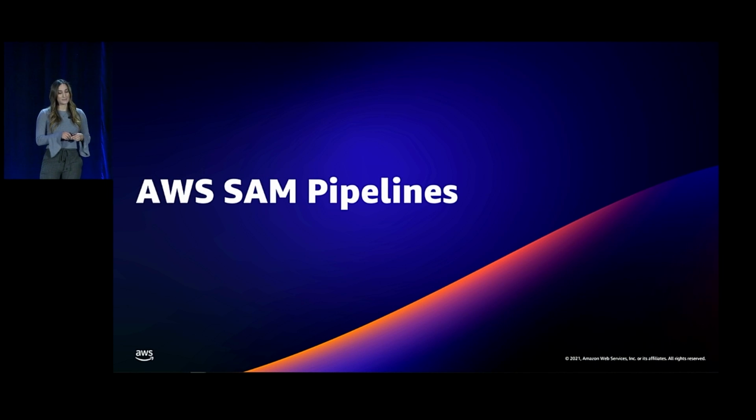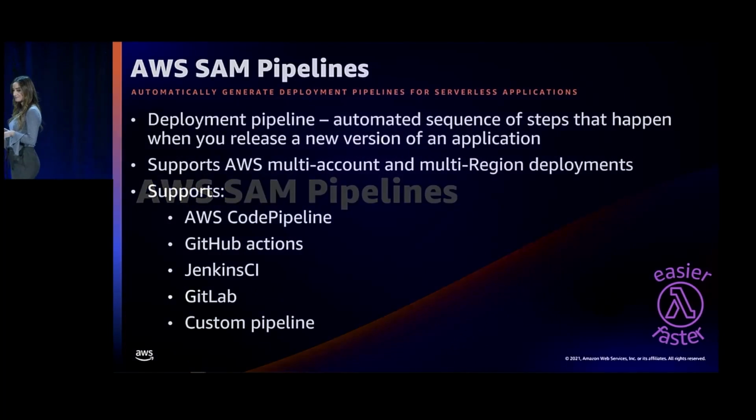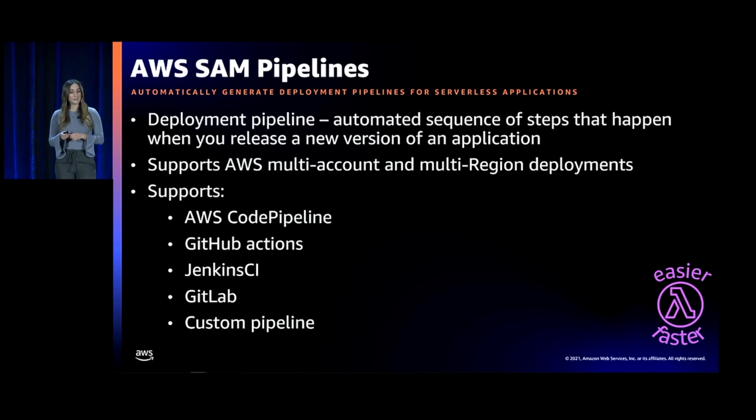All right, next up for SAM is SAM Pipelines. SAM Pipelines is a new capability of the SAM CLI that lets you automatically generate deployment pipelines for your serverless applications. A deployment pipeline is just a sequence of steps that happen when you release a new version of an application. What's great about SAM Pipelines is that with AWS, generally you have multiple accounts and multiple region deployments, and SAM Pipelines supports that. We support CodePipeline, GitHub Actions, Jenkins, and GitLab, and we do have templates for all of these.